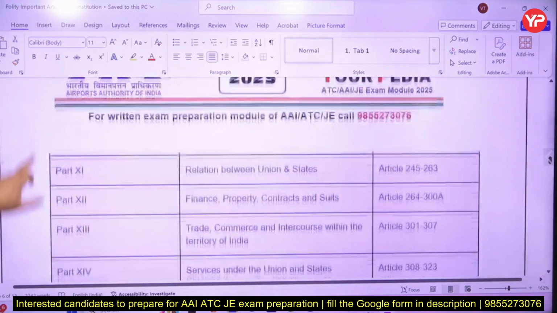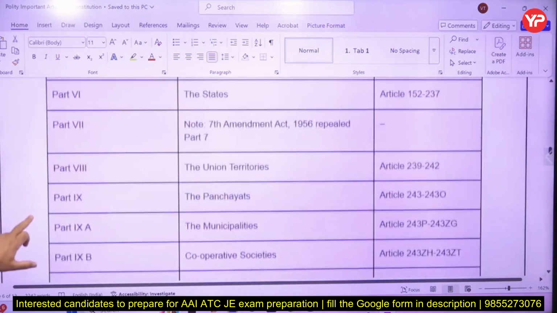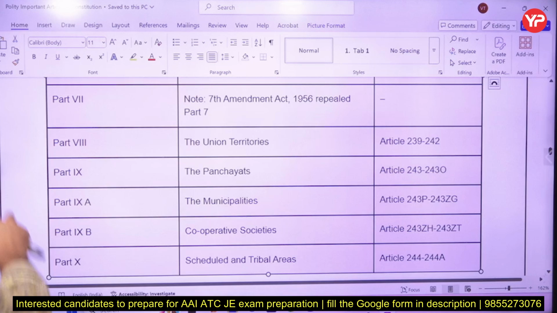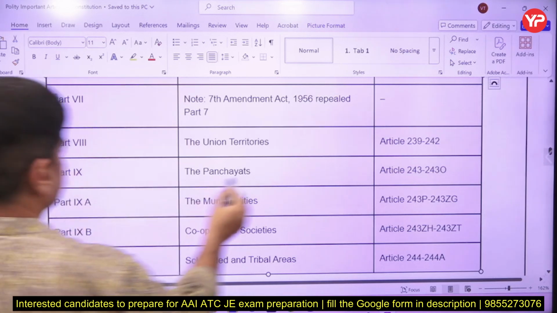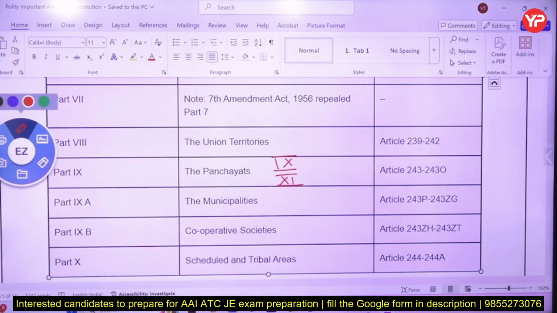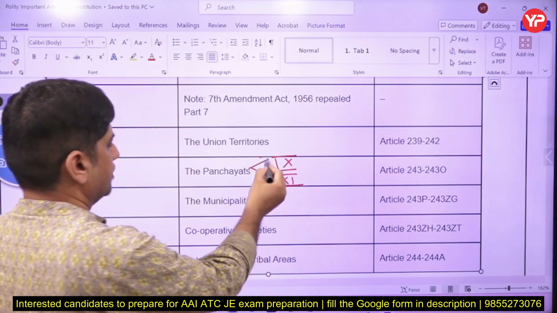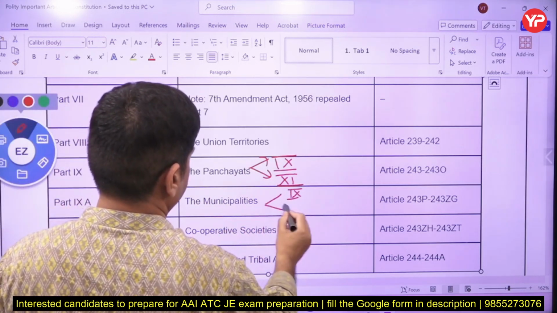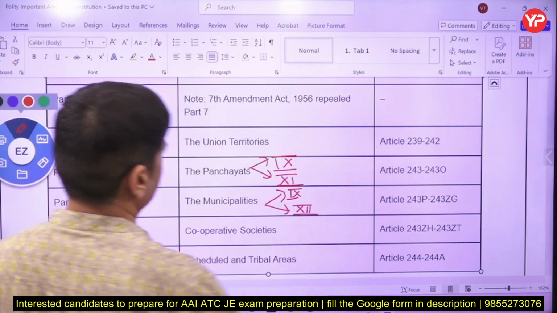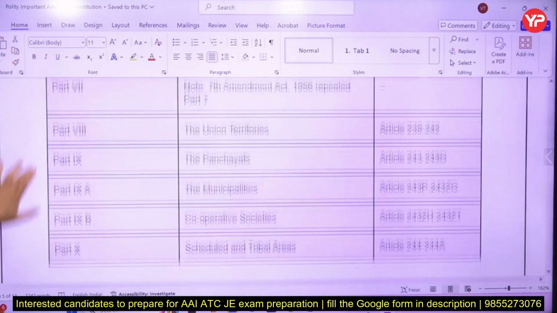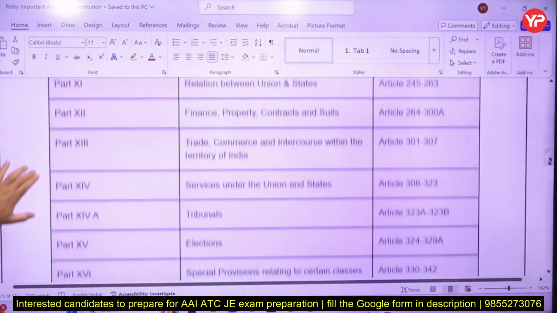Panchayati Raj schedules are important, the 11th and 12th schedule. If I talk about Panchayat, the part is 9th but the schedule is 11. So Panchayati Raj is mentioned in part 9 but schedule 11. Municipality is mentioned in part 9A but schedule 12. So schedule 12 is for municipality, and the part is 9A. You should remember a little bit about which part is talking about what.